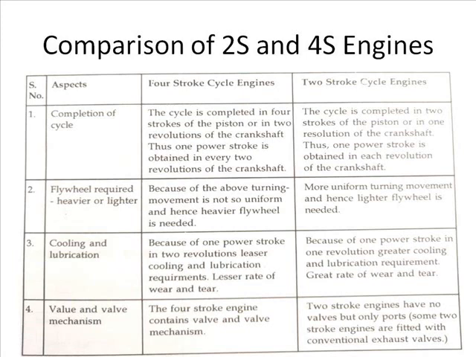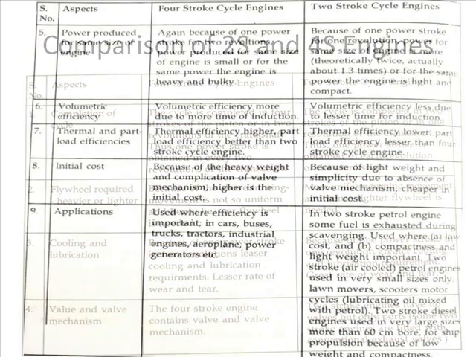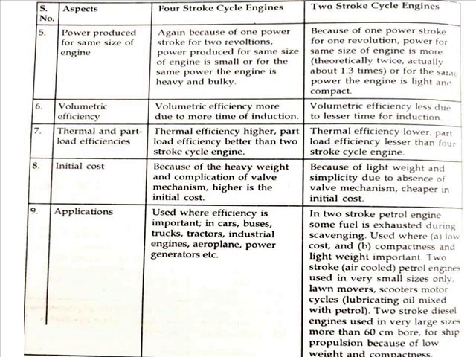In a similar way, if we go with more differences between 2-stroke and 4-stroke engines, other aspects include power produced for the same size of engine, whether a 4-stroke IC engine or a 2-stroke IC engine, volumetric efficiency in case of both types of engine, thermal and part load efficiency for 4-stroke and 2-stroke IC engines, initial cost of 2-stroke and 4-stroke IC engines, and the application part.